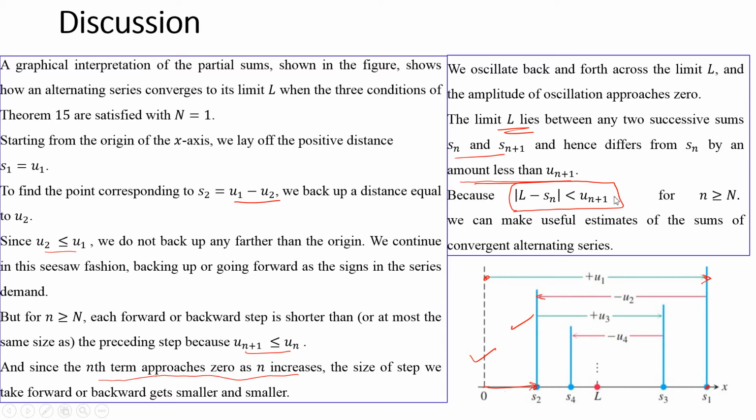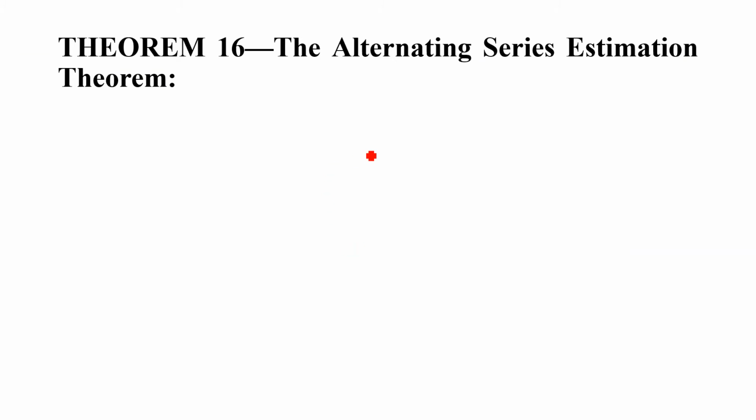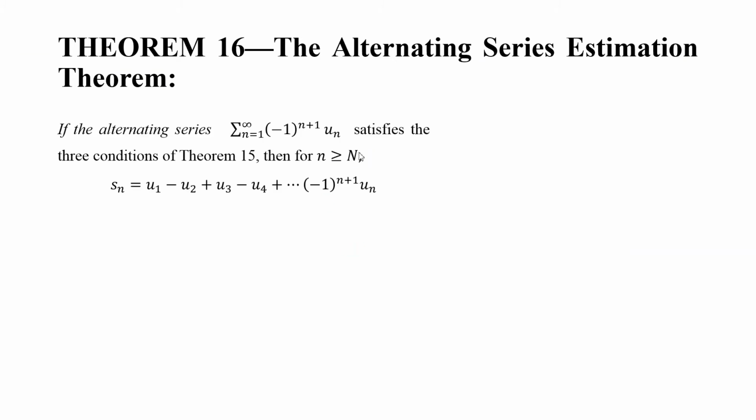For n greater than or equal to N, we can make useful estimates of the sums of convergent alternating series. Actually this discussion leads us to a theorem, and we can say that this discussion is a proof of the theorem we are going to state now. This is Theorem 16, the Alternating Series Estimation Theorem.